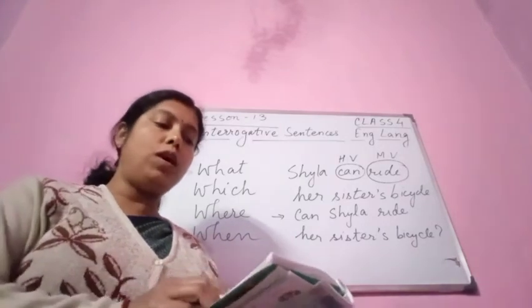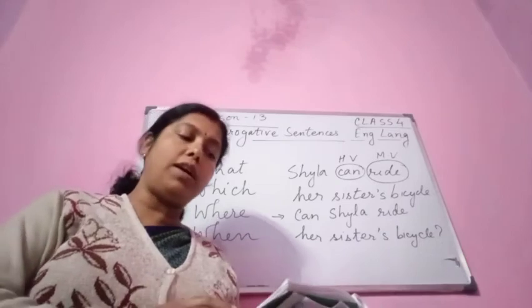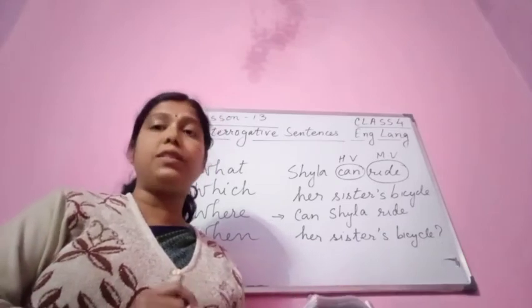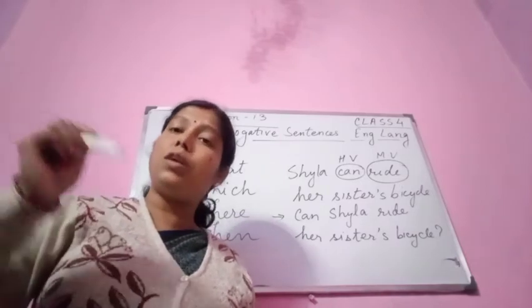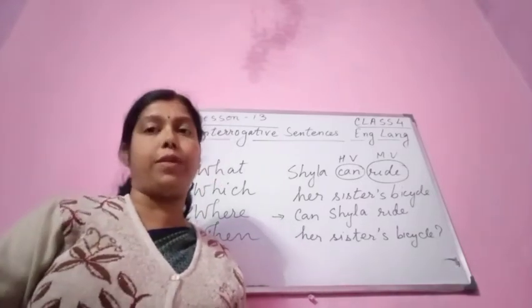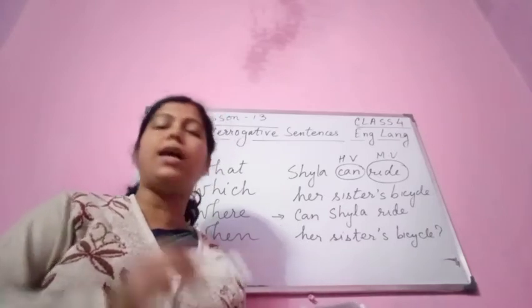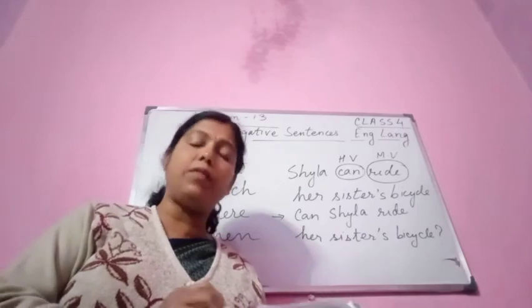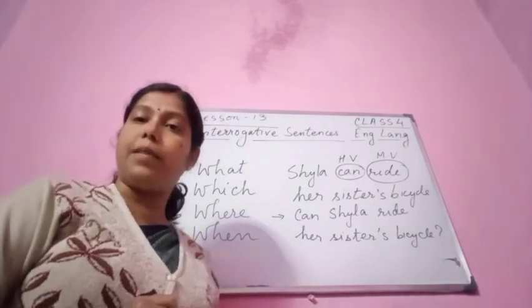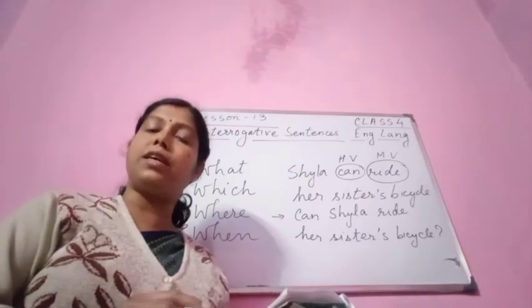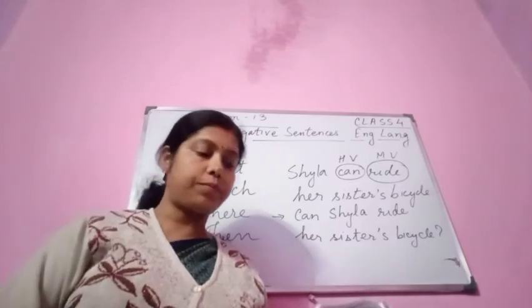Rohan has kicked the ball. Has Rohan kicked the ball? Here you see the helping verb is already given. But in the first sentence the helping verb is not given. I reach school on time every day. So according to the statement you have to frame the question: Do I reach school on time every day? But here, Rohan has kicked the ball, the helping verb is already given. So, has Rohan kicked the ball? Again, has is the helping verb, Rohan is the subject, kicked is the main verb.